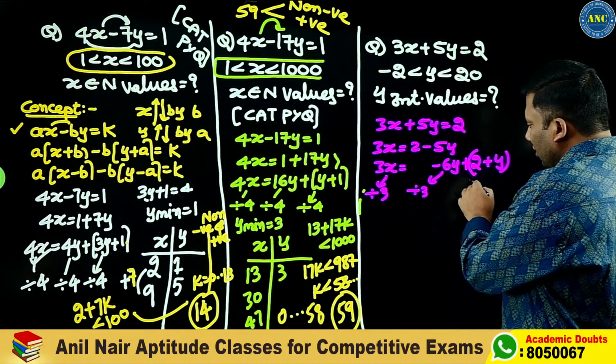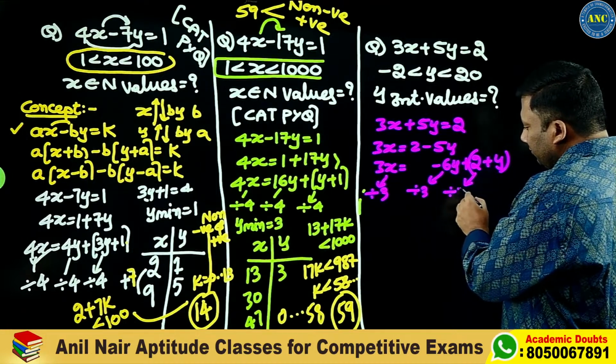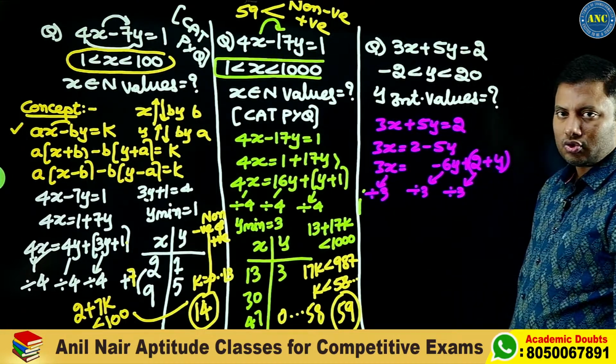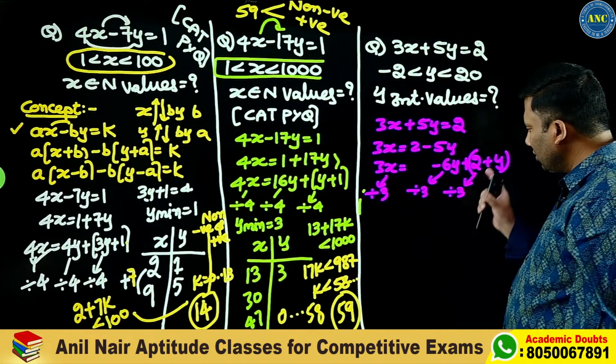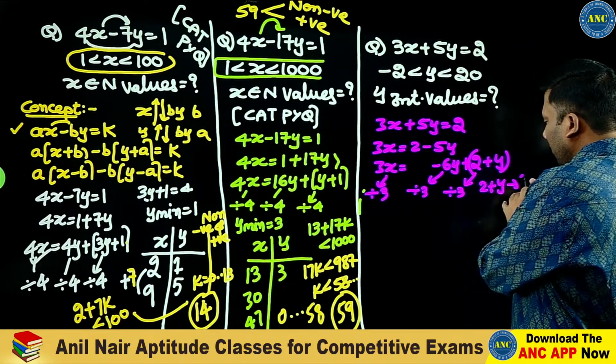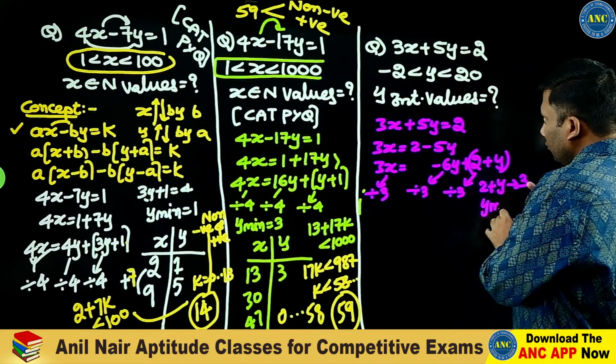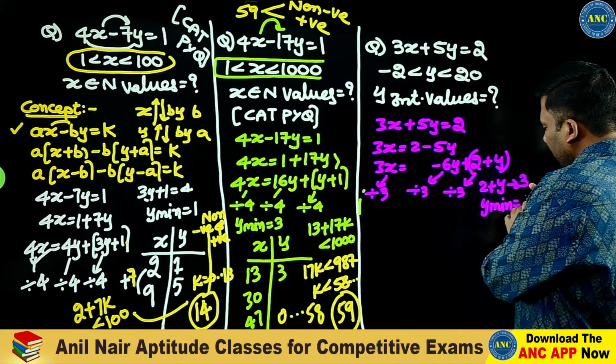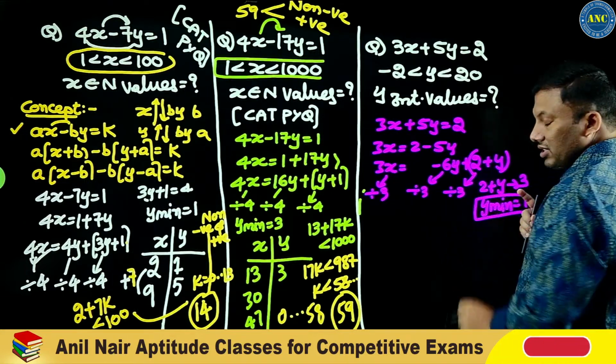So 2 plus y should be divisible by 3. If 2 plus y is divisible by 3, y minimum should be 1. Till here it is clear.